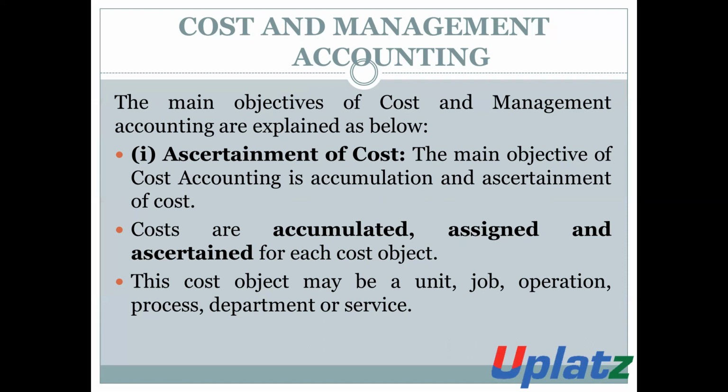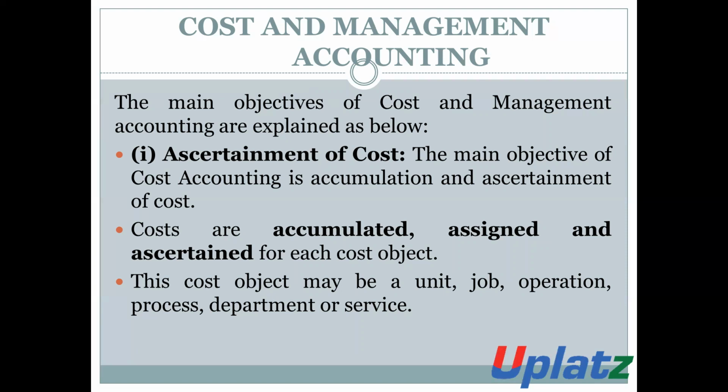When an organization is providing any service, then by cost and management accounting, the entity can ascertain or determine the cost of such services so that the entity can recover the amount of such cost as well as the profit on such a service.